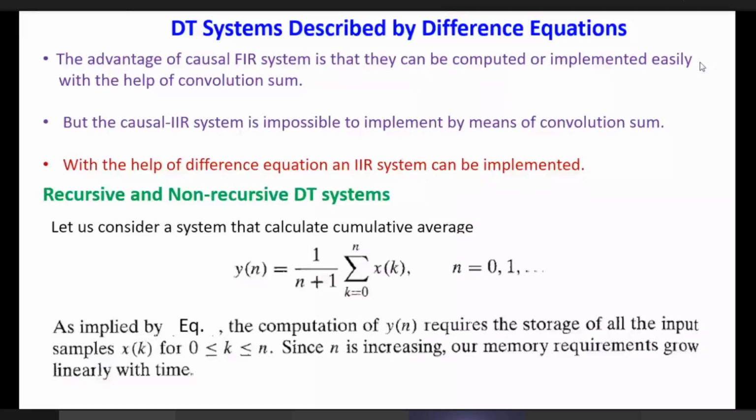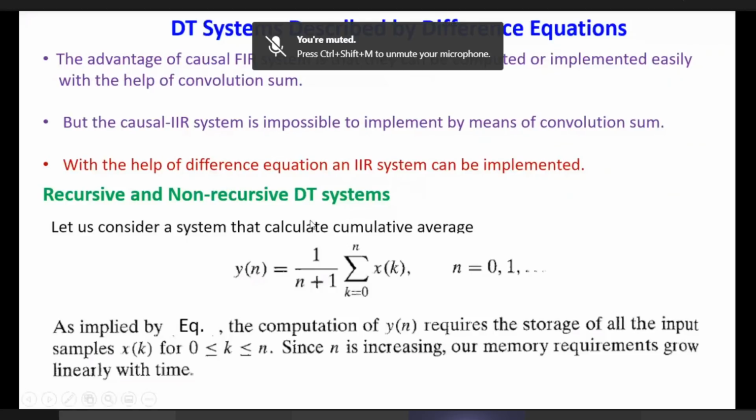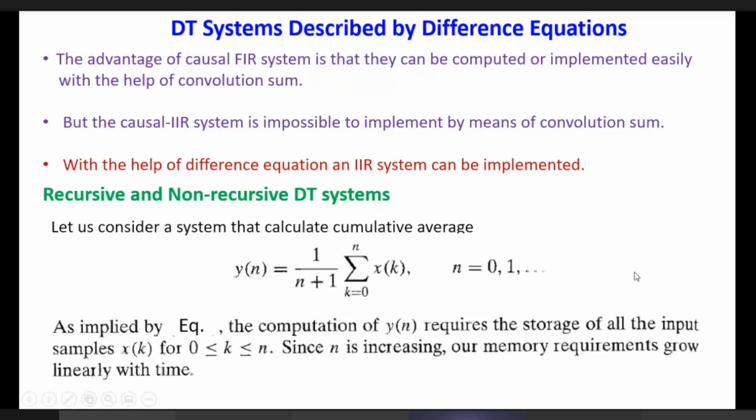So it is impossible, or very difficult, to implement a causal IIR system using the convolution sum. In that case, the difference equation will help you to implement the IIR system. The difference equation can be used for both FIR and IIR systems, but it is much more suitable for IIR systems. Now let's discuss how it evolved.